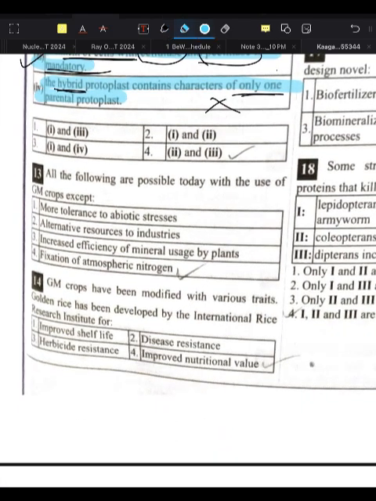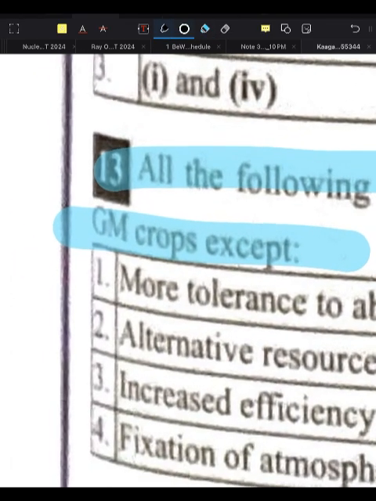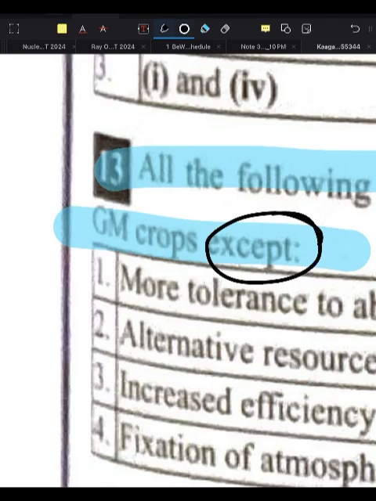Okay, next question. What does it say? All of the following are possible today with the use of GM crops, except what? Again we will mark the word except.